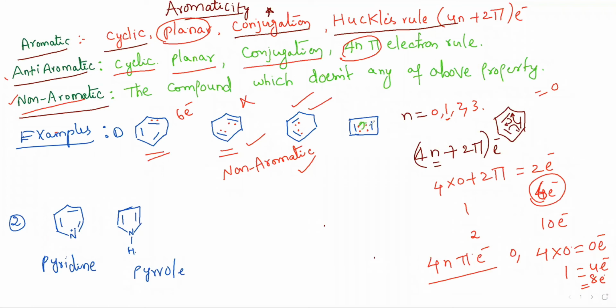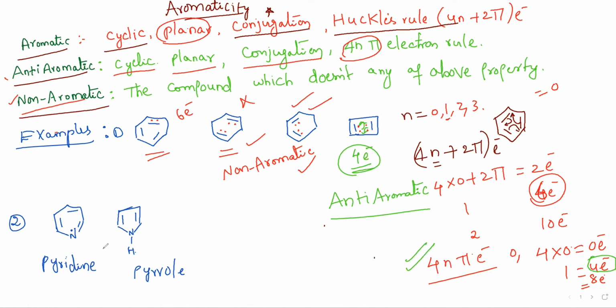Those are in conjugation like this. So the conjugation is happening throughout the ring and it contains 4 electrons, and it is also planar and cyclic in nature. That's the reason it does not follow the 4n plus 2 pi electron rule. It comes under the 4n pi electron rule. See, with 4 electrons we observe the 4n pi electron rule only. That's the reason this molecule comes under which one? Yes, it comes under anti-aromaticity, or anti-aromatic in nature. Hope it is clear. So the first one is aromatic, the second and third are non-aromatic, the fourth one is anti-aromatic.